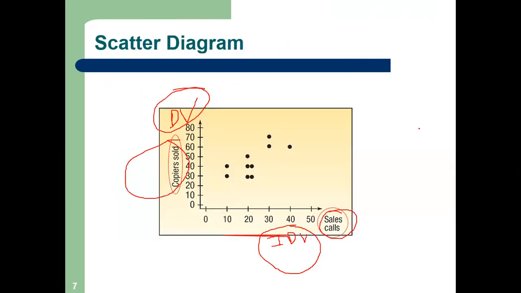This distance is 20 and this distance is 30. So this is the point which represents Tom. In this way, I can represent each one of the salespersons. Now see what you can understand from this scatter plot.